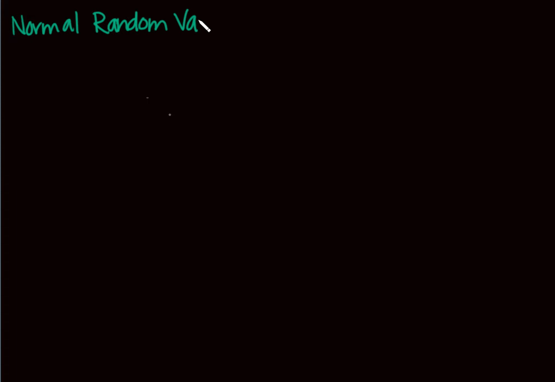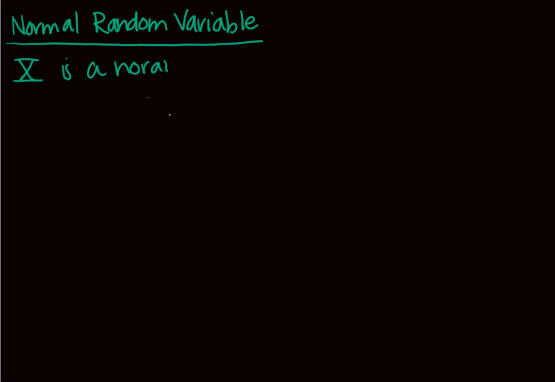Okay, and some of this stuff is not proven for you, and that's okay. A normal random variable is going to have what we call the normal density function. Maybe I should say X is a normal random variable if it has, now this is a little crazy, the normal density function is what we call this.